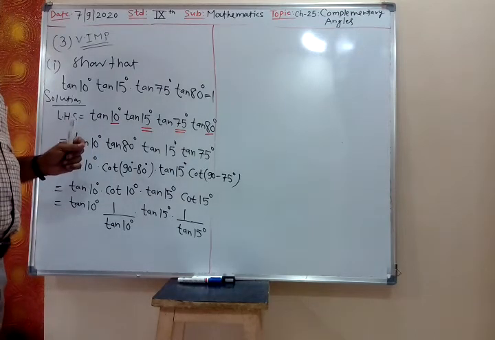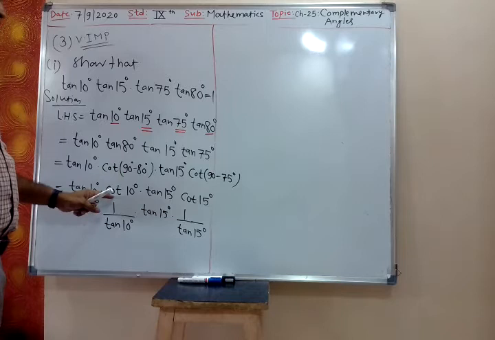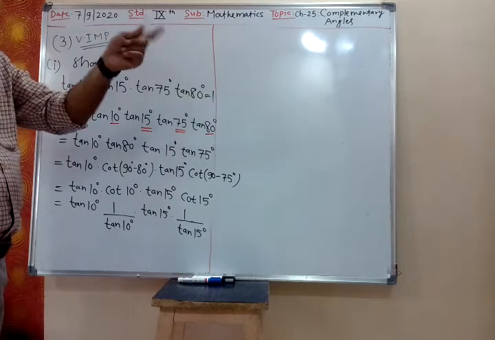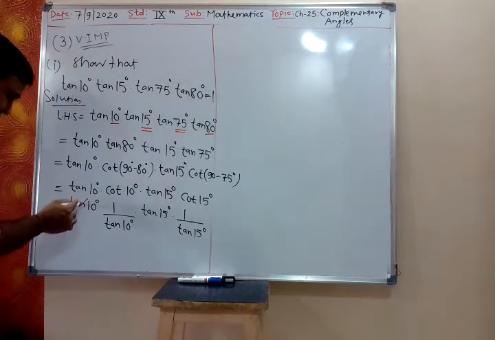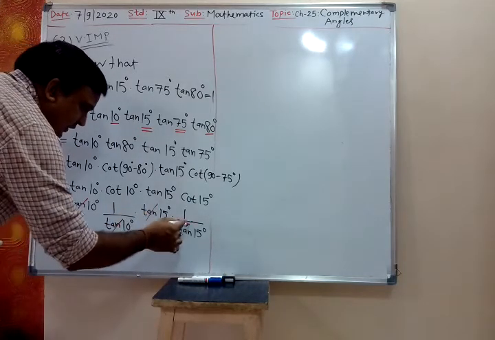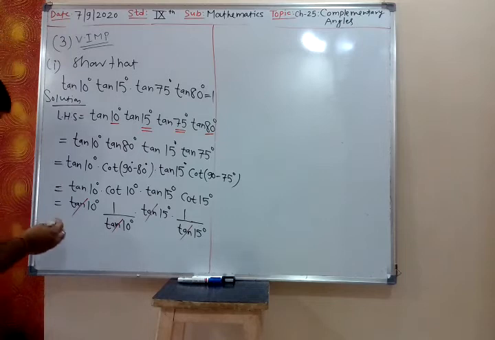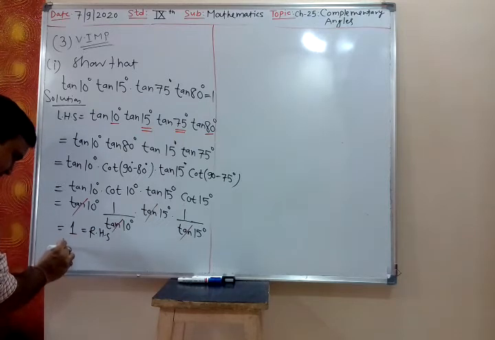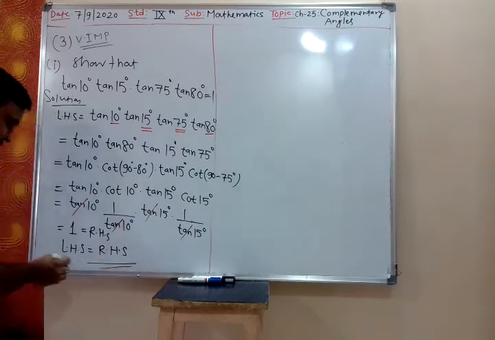We are using the complementary angle formula: tan theta is cot 90 minus theta. Then cot theta is 1 upon tan theta, so theta remains the same when you take the reciprocal. Now tan 10 degree gets cancelled with tan 10 degree, and tan 15 degree with tan 15 degree. So what is left? 1 into 1 into 1, so it is 1, the same as the right hand side. So left hand side is equal to right hand side.